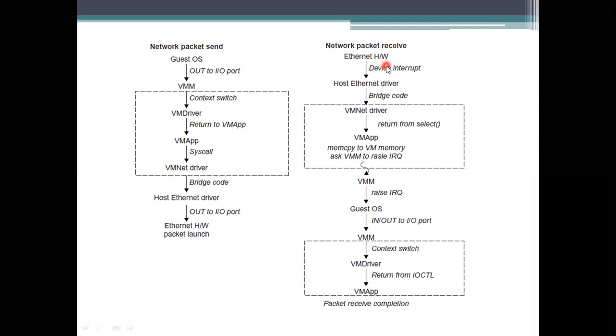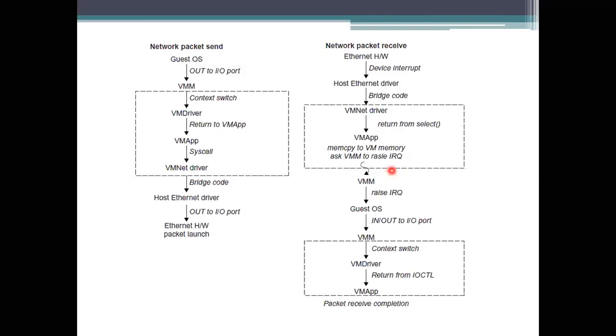Who is handling the interrupt here? The device interrupt has occurred, so the interrupt has to be read. I want to copy these memory spaces or some information, so that has to be done. So here it wants to raise the IRQ. For doing this, I want to raise the input request here.